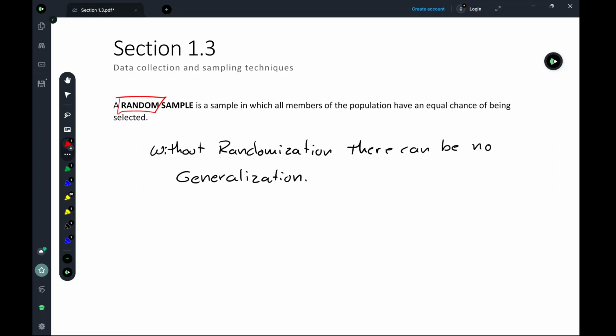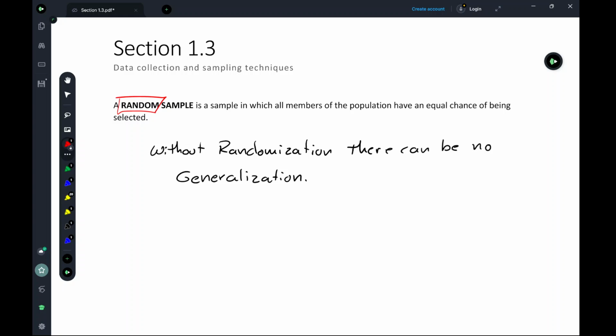If we're looking at the entire United States, even if we're completely randomly selecting 2 people, that's not going to be very representative of the United States. But what if we're able to randomly select 2,000 people? Well, now we're getting somewhere in regards to those 2,000 people representing the whole United States. Will the characteristics of those 2,000 people be the same as the characteristics of the entire population? And that right there is the key. Do the characteristics of the sample match the characteristics of the population?